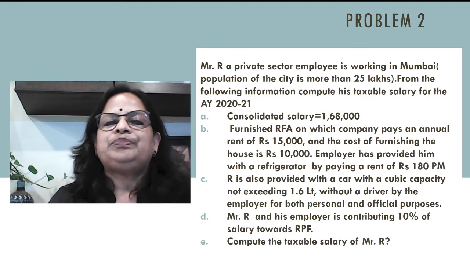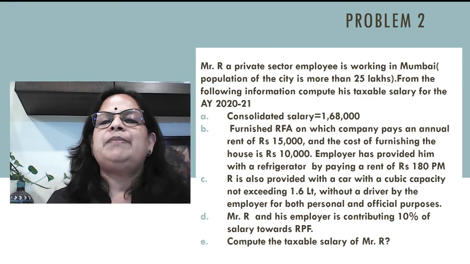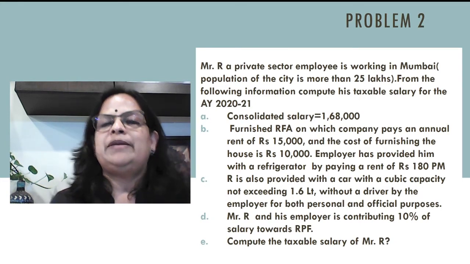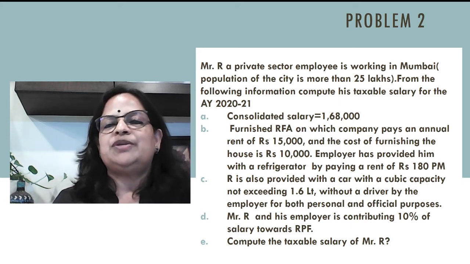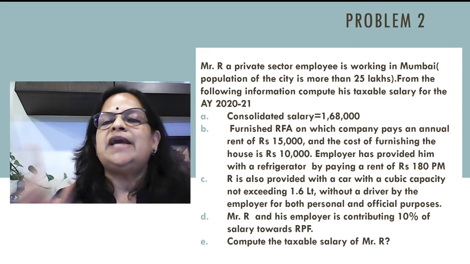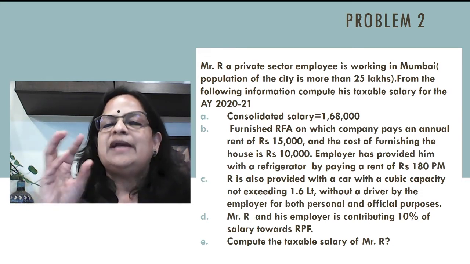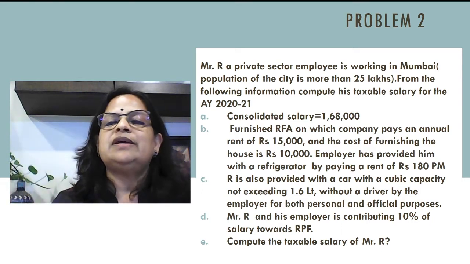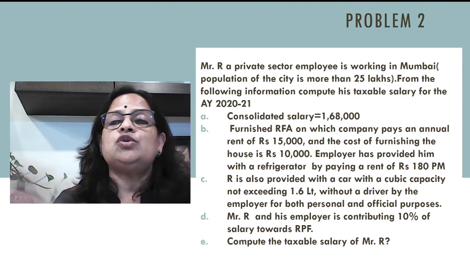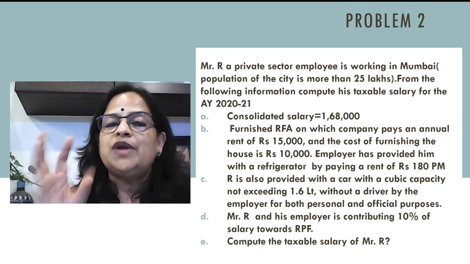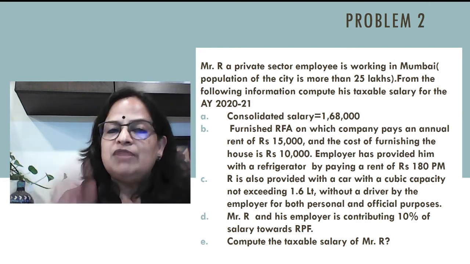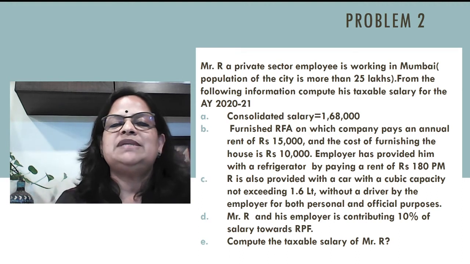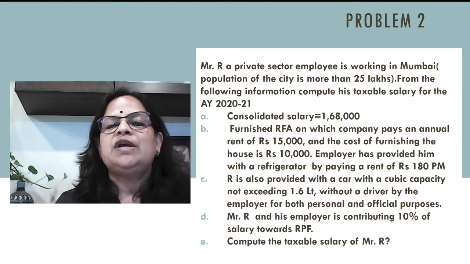So the next problem, Mr. R, a private sector employee, is working in Mumbai. So Mumbai RFA computation and population of the city is given. Don't make a mistake between HRA and RFA. So this rent-free accommodation and house rent allowance, these are totally different concepts. So this is for RFA computation. From the following information, compute his taxable salary for the assessment year 2021. So consolidated salary they are giving 1,68,000. All the allowances, everything included.